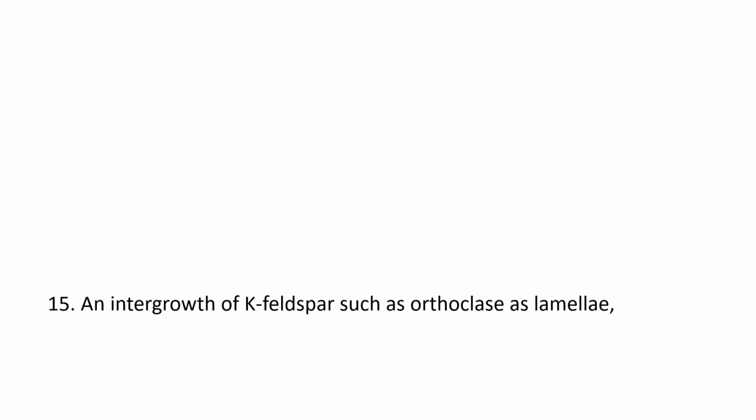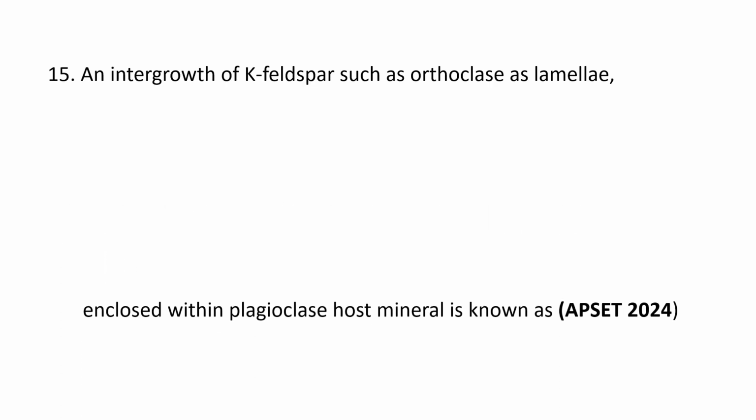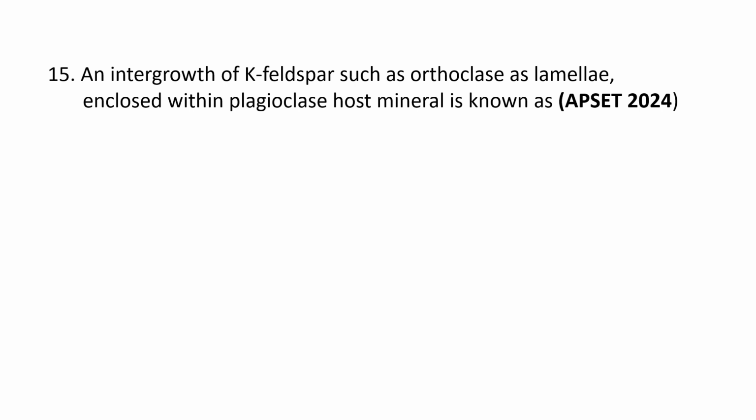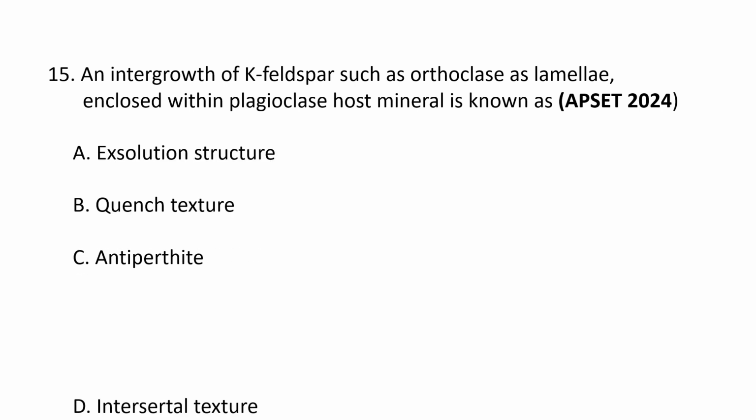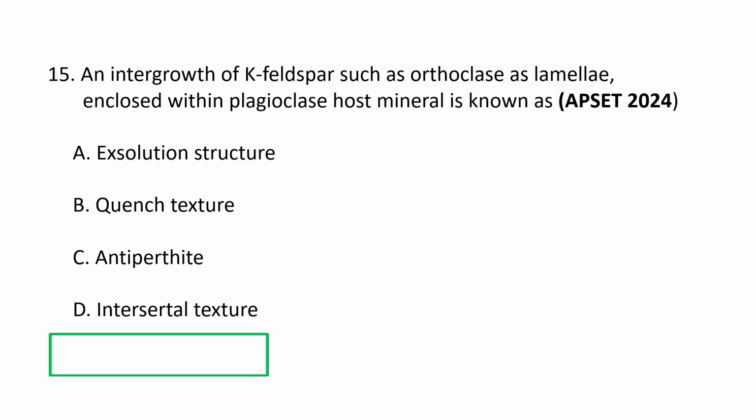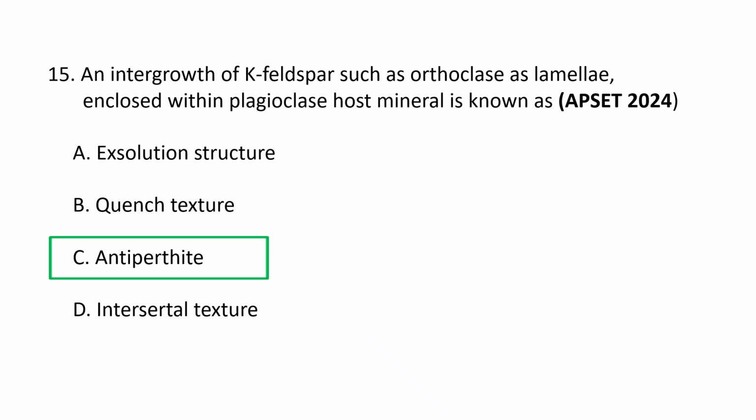Next question. An intergrowth of potash feldspar such as orthoclase as lamellae enclosed within the plagioclase host mineral is known as A. Exsolution structure, B. Quench texture, C. Antiperthite, and D. Intercumulus texture. So the correct option is C.